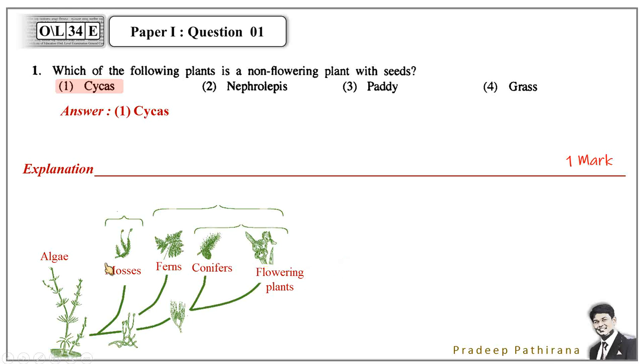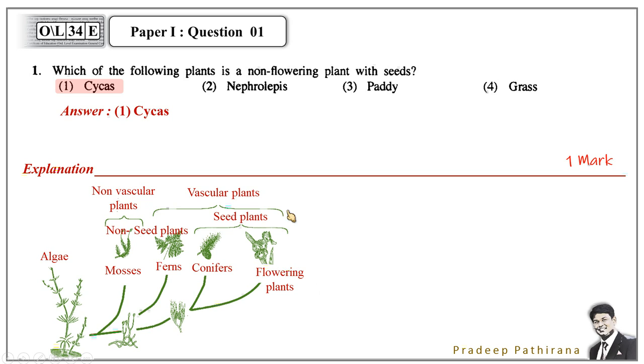So when you take these things, mosses and the ferns are non-seed plants. They don't produce seeds. But the conifers and flowering plants are seed plants. They have seeds, but conifers do not produce flowers when producing seeds. And mosses don't have a vascular system. That means xylem, phloem, tissue for transportation are not available in mosses. But in the other 3, ferns, conifers, flowering plants, we can see vascular systems. And this is what we have to basically take.